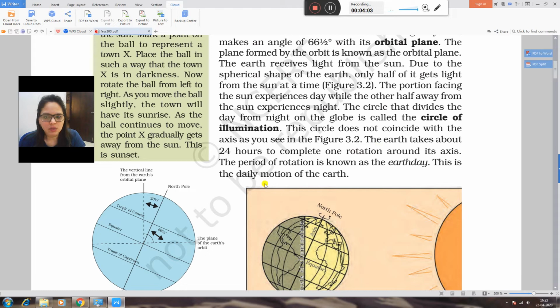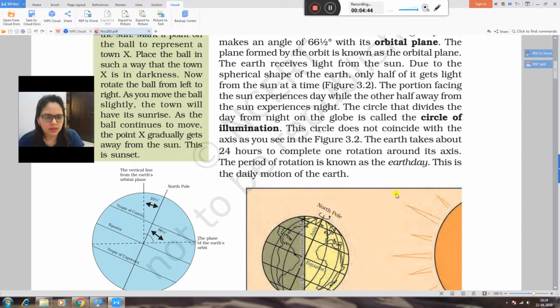Now, the earth takes about 24 hours to complete one rotation around its axis. The period of rotation is known as the earth day. This is the daily motion of the earth. We know very well that the earth rotates every day, and the time of rotation is 24 hours. This is also known as the earth day.